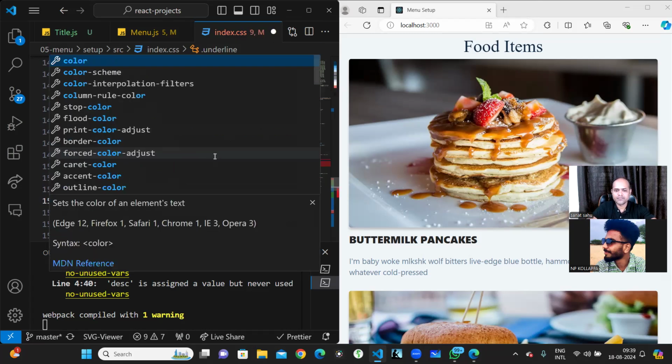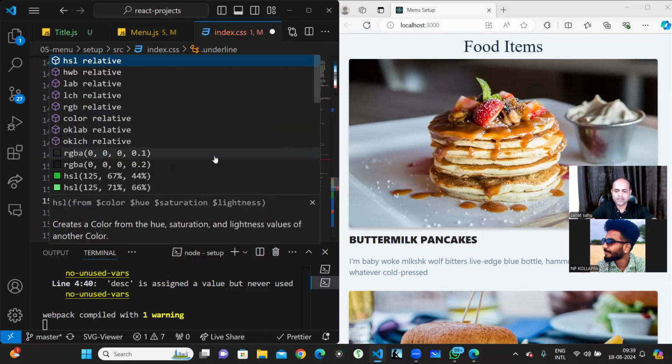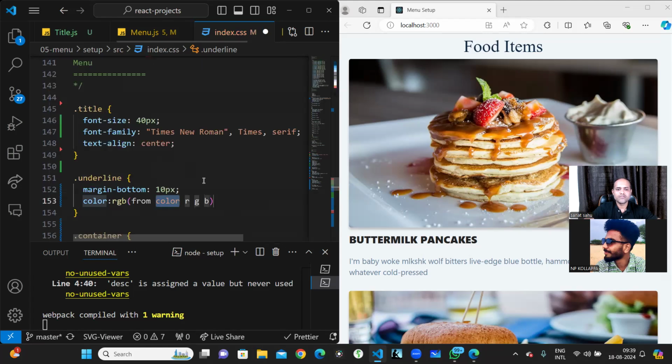Can we use margin, sir, for the items? We'll add a margin. That also you can do. Directly you can add the margins to the food item only. That will also work. Not a problem.